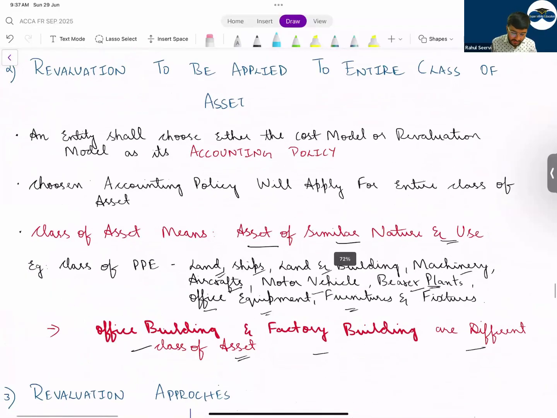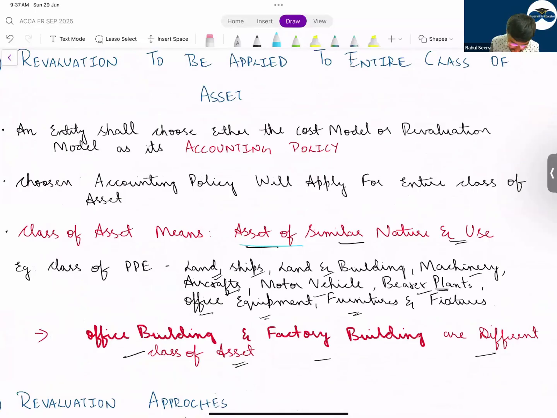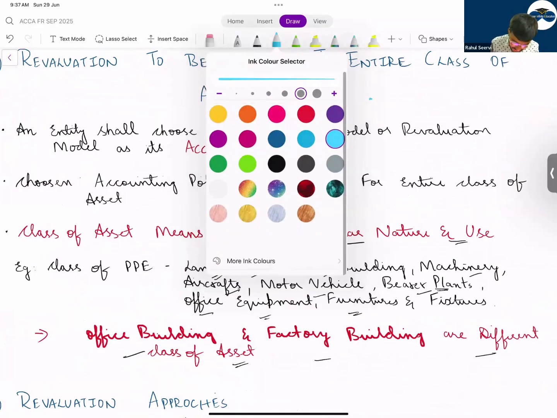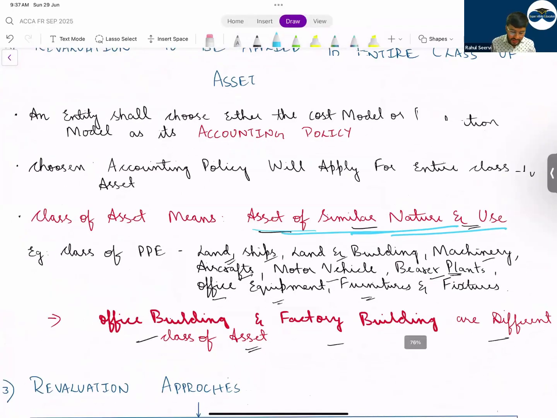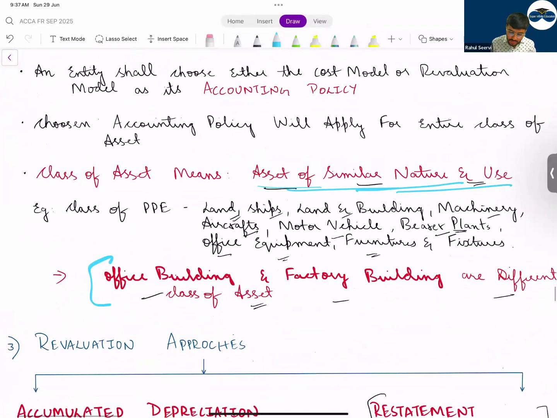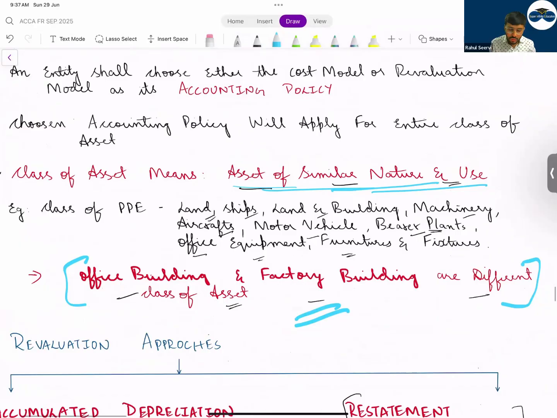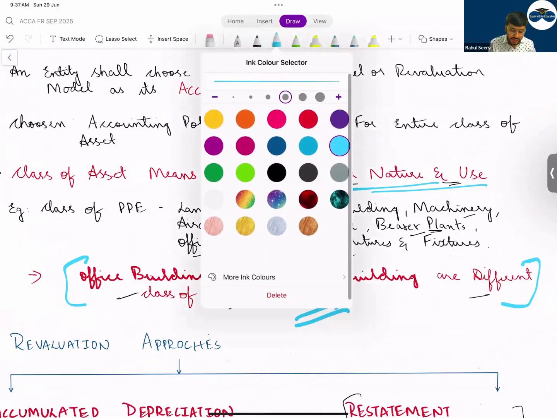What is the meaning of class of asset? Assets with similar nature and use. Assets with similar nature and use. Is this clear to everyone? So I gave an example of class of asset. Office building and factory building, both are what? Both are totally different.